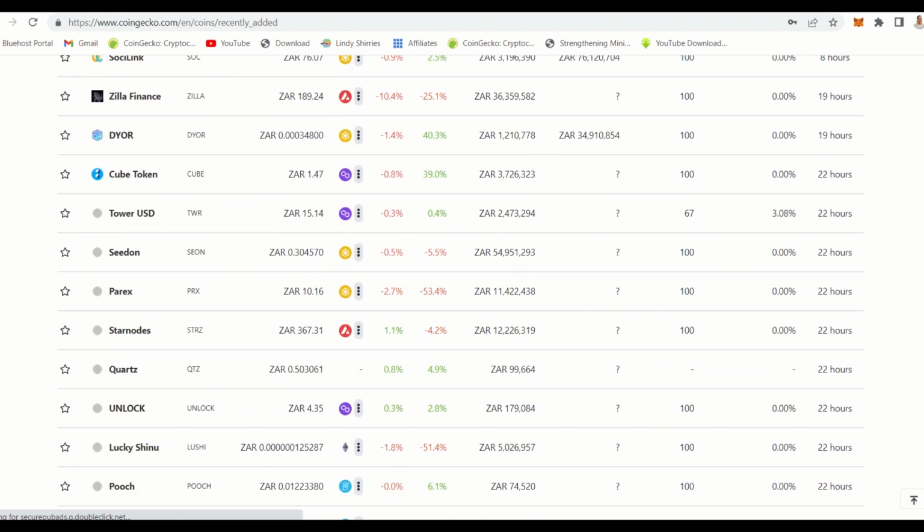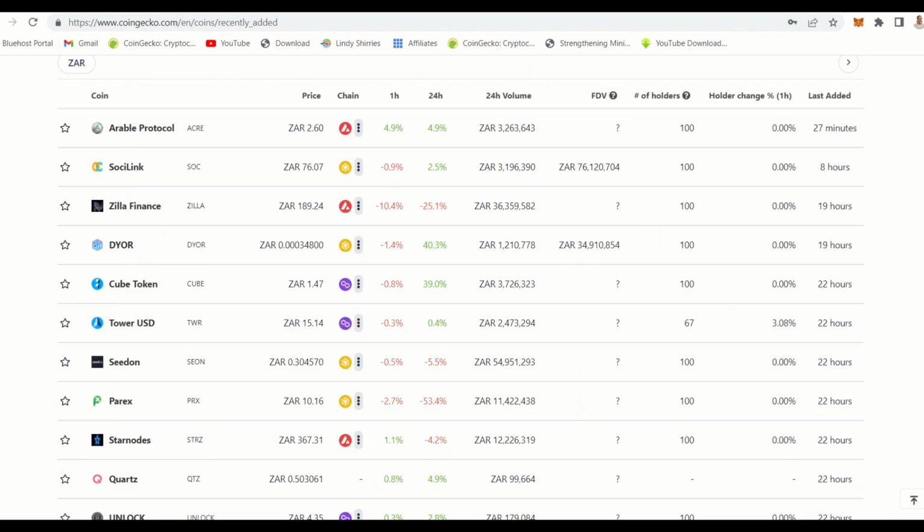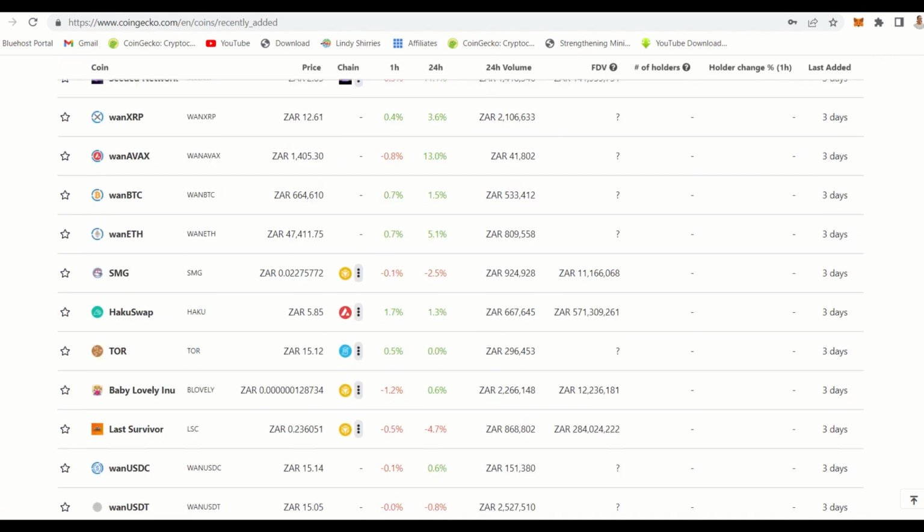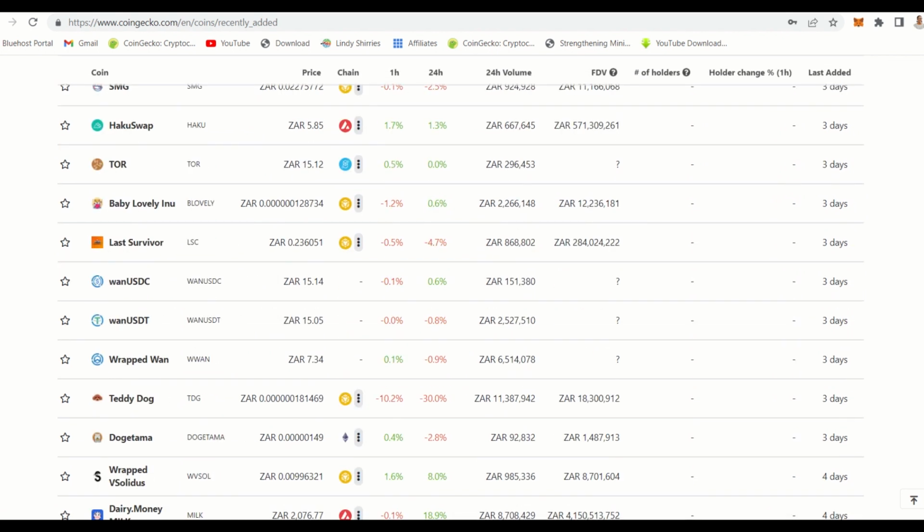And you can see here there's new coins. There's so many coins that are added daily, and then you can just go and see the one that you want to buy, and then you can see the prices, the trading volume, and go to their website and see how to best buy these coins. So that's how you identify these coins.